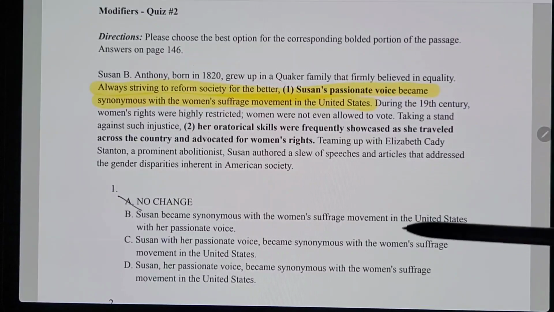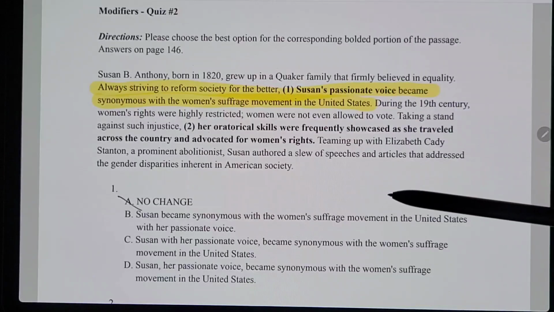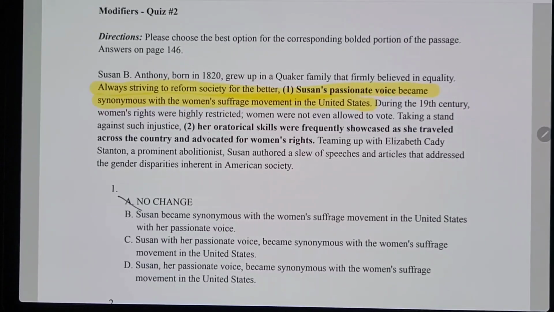So let's see if we can rule anything out from that. All of the remaining choices, right off the bat, I see Susan is the first thing, so they've already done that. So it has to be with how they set up the rest that would discount it from being the correct answer. So we have to go further into this.